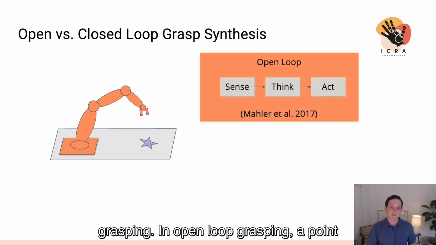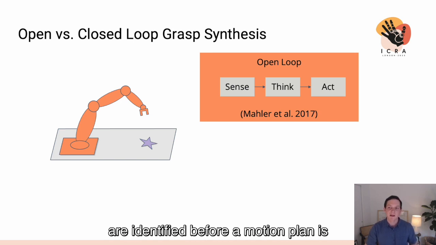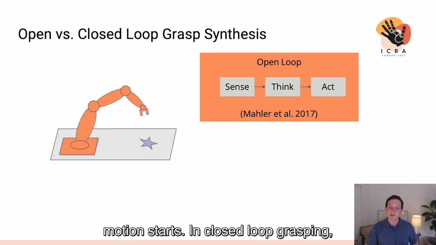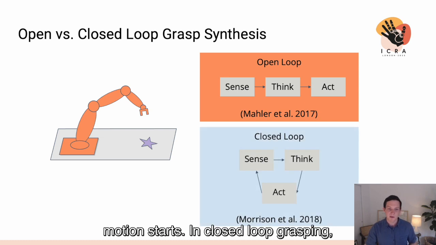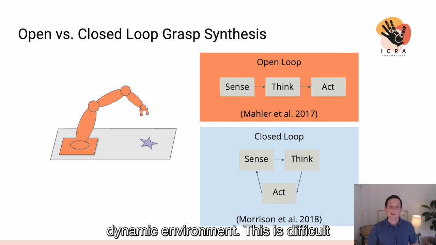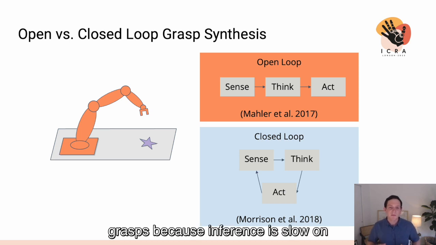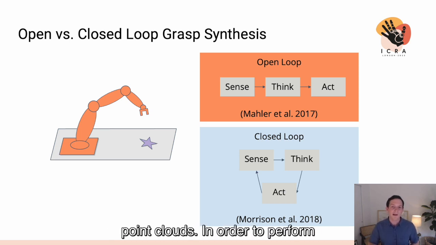In open-loop grasping, a point cloud is first collected and then grasps are identified before a motion plan is created and then executed with no further revisions to the plan once motion starts. In closed-loop grasping, however, grasps are continually re-evaluated in streaming data in order to revise a plan to accommodate a dynamic environment. This is difficult with 6 degree of freedom spatial grasps because inference is slow on point clouds.